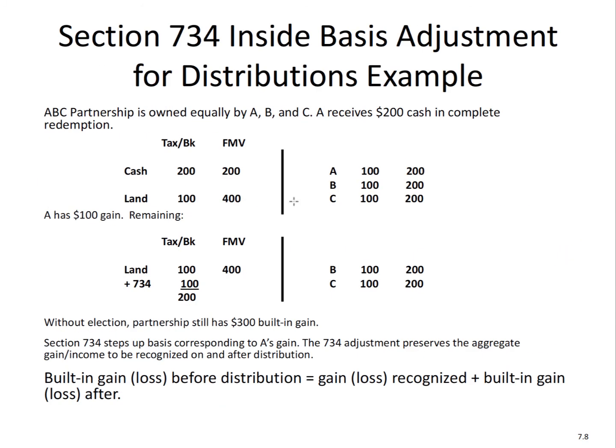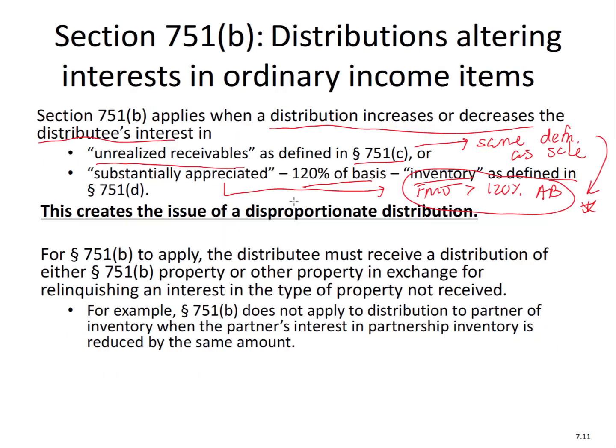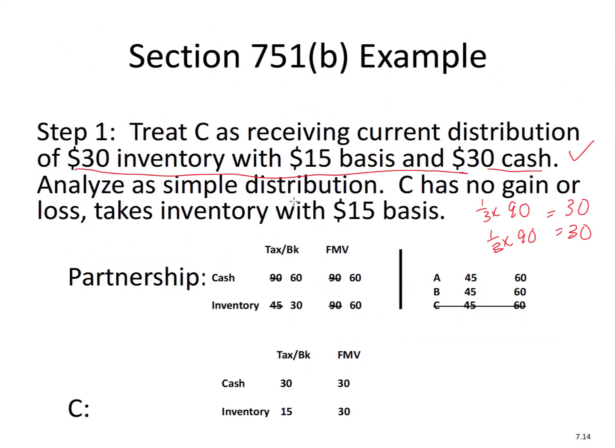All right? So if we go back to our simple distribution rules right here, we apply these rules. Cash reduces the basis, then ordinary income assets, which is the inventory. Okay? So what you see is that C has no gain or loss and takes an inventory basis of $15. Why? Because the $45 basis times 1/3 is 15, and under our rules, remember that this is a non-liquidating distribution, so C is going to get that portion, and the rest is going to continue forward. So C has no gain or loss and takes inventory with a basis of $15.